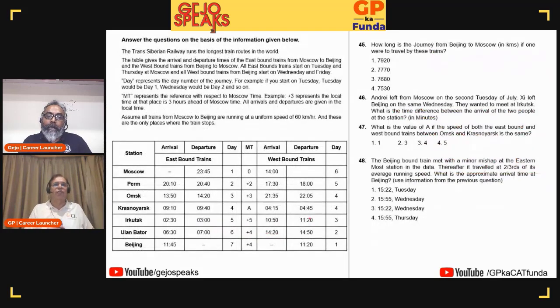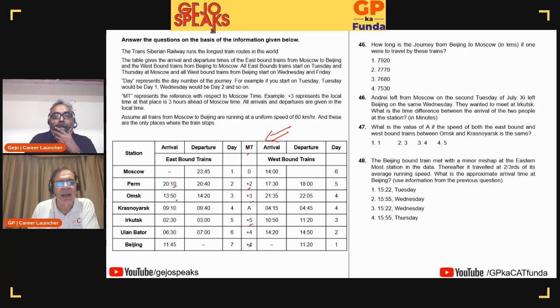Last set. The moment I look at this table, I like it. Why? Time, speed, distance, time zone change. Okay, time zone change. And calculations. But still, to be sure, I will go through the data now. I know this is a table that I understand. We have an eastbound train, a westbound train, and this kind of data will typically mean time zone change. Trans-Siberian Railways, I know it has to be time zone change. Arrival and departure time of the eastbound train, that's not something I need to be worried about. Day represents day number, that is okay.